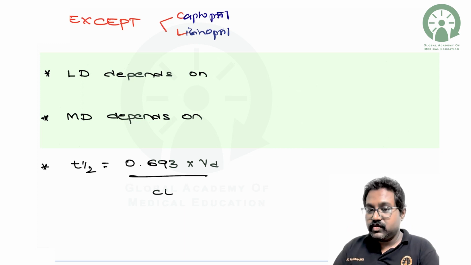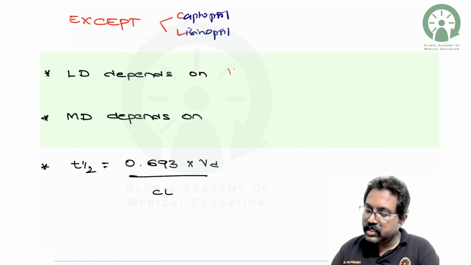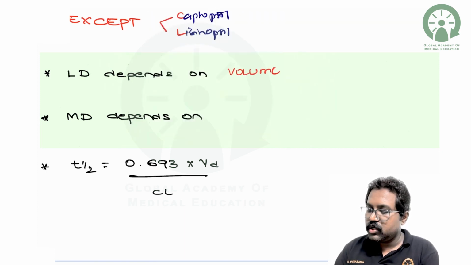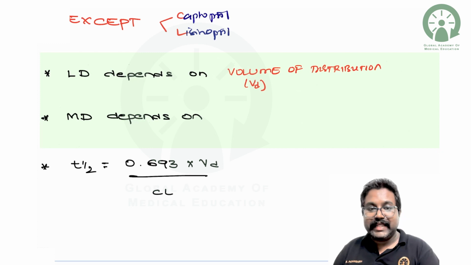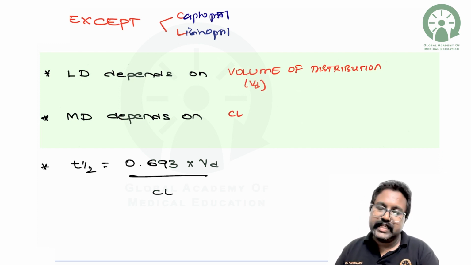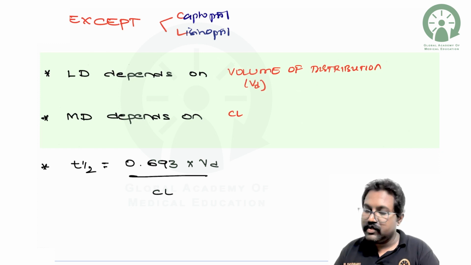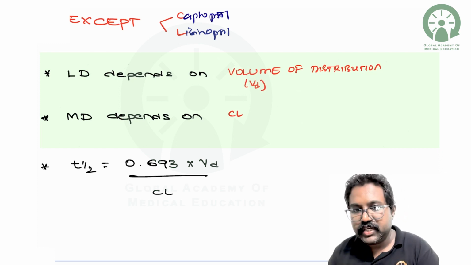So loading dose will mainly depend on the volume of distribution. So please remember, it depends on the volume of drug distribution. So it can also be represented by VD. So what does MD stand for? MD stands for the maintenance dose. The maintenance dose depends on the clearance. So how do you formulate the plasma half-life from the volume of distribution and the clearance? It is 0.693 multiplied by volume of distribution divided by the clearance.